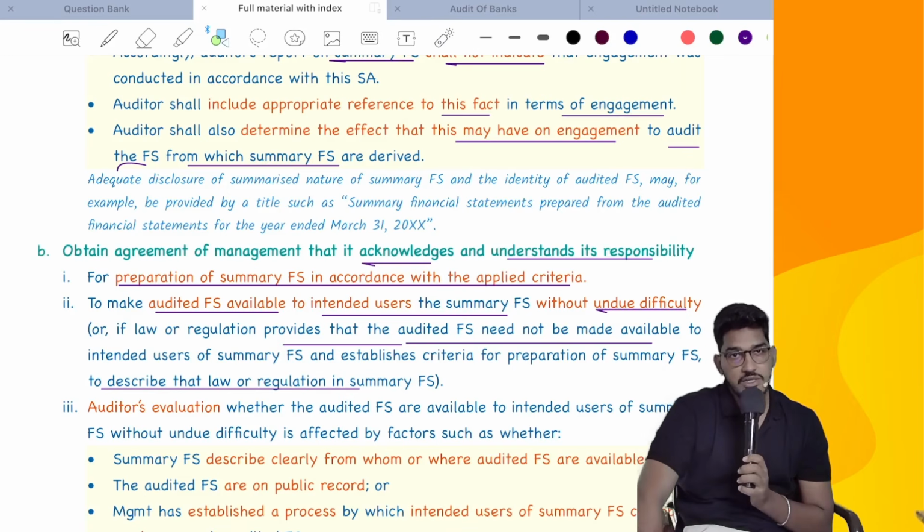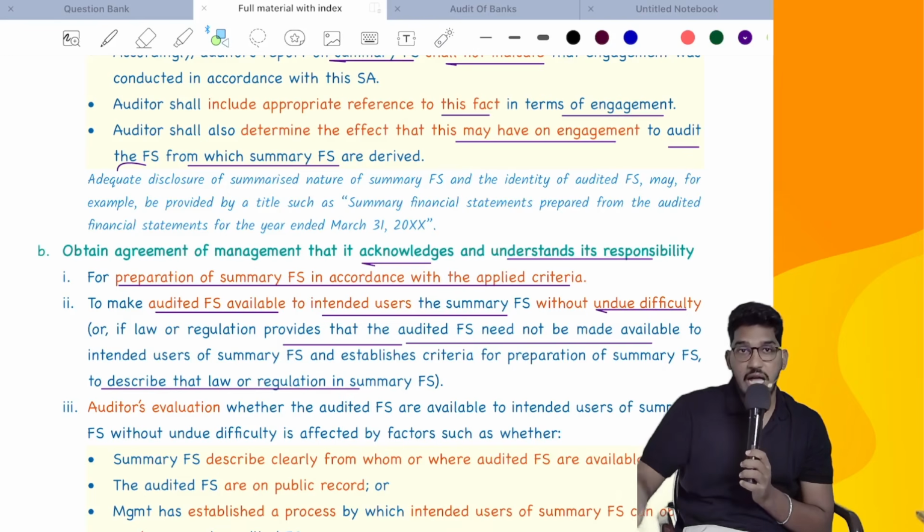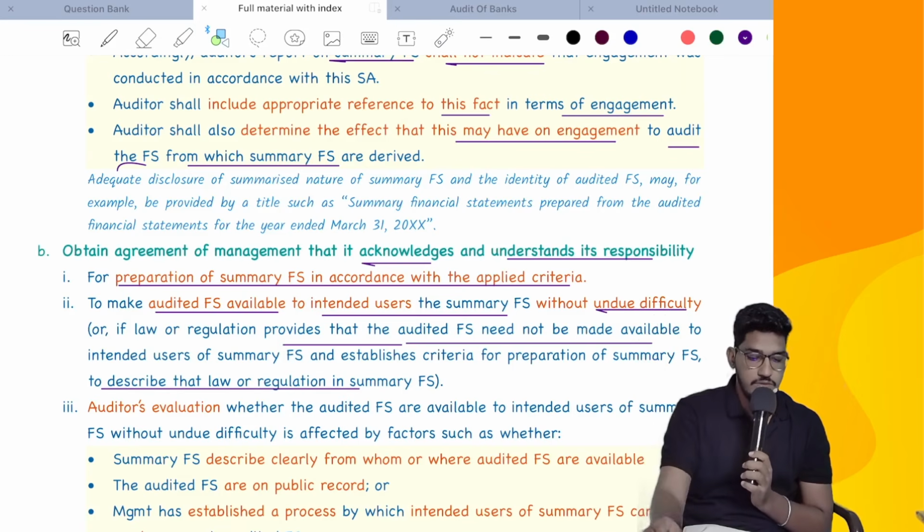Sometimes some companies will get relaxation because of law. Law says that if you submit summary financial statements, it will be enough. No need to circulate, no need to make available complete financial statements. Generally, no law will give such permission. If at all your client is permitted by law or regulation not to circulate the detailed financial statements, they have to mention that fact. Management should mention the fact that they have that permission from the law or regulation not to make available the complete financial statements. Unless they have such permission, it is a mandatory responsibility on the management to make the copies of complete financial statements available to all the users.